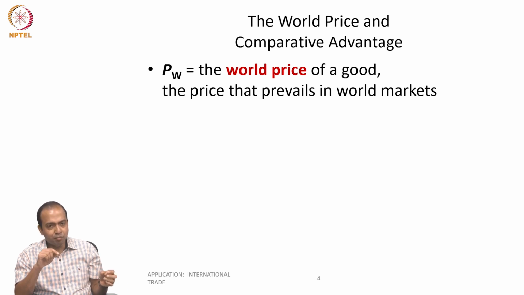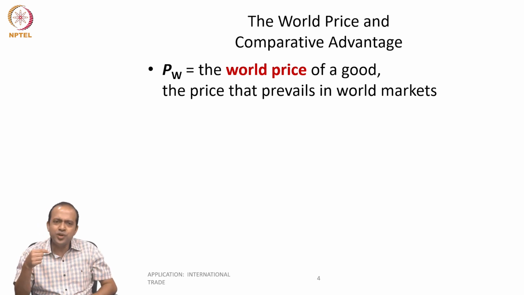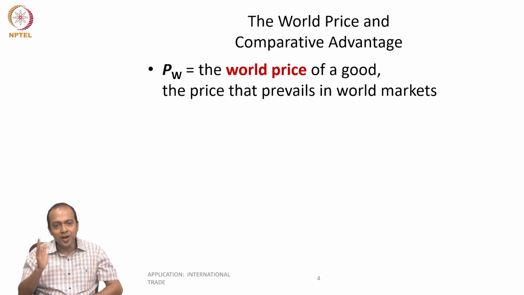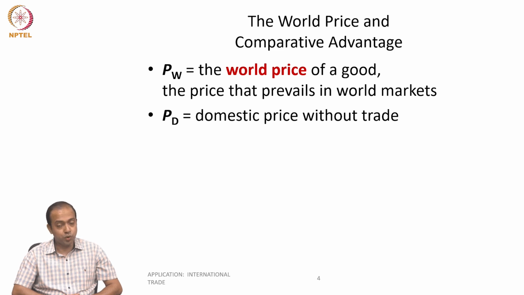Similarly, buyers won't buy anything from the domestic market if the good is available in the world market at a cheaper rate. So the only relevant price when the countries are engaged in free trade is PW, the world price of goods and services. And PD is the domestic price without trade, right?